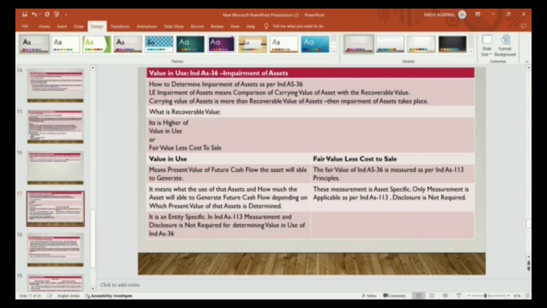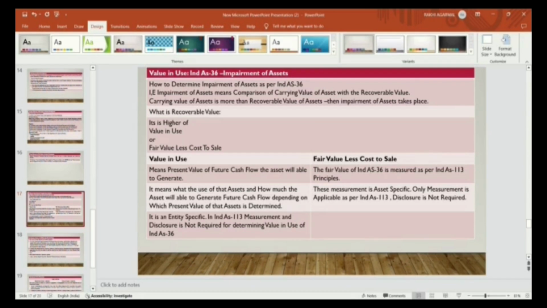For that, market participants are not required to determine the value. It is entity specific. Ind AS 113 says measurement and disclosures are not required for determining the value in use of Ind AS 36. But fair value less cost to sell, which is the second limb of recoverable value of Ind AS 36, is measured as per Ind AS 113 principles.